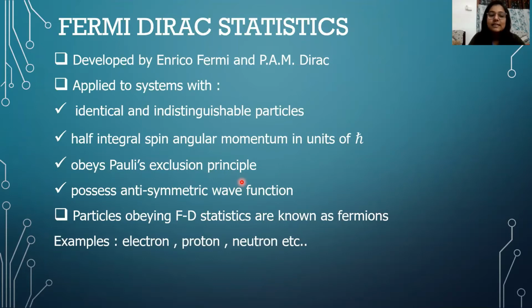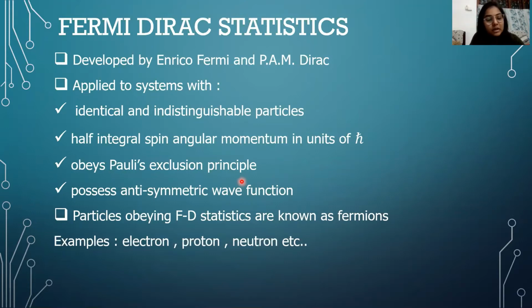The statistics is applied to systems which are identical, indistinguishable, and those having half integral spin angular momentum in units of h cross. Most importantly, they obey Pauli's exclusion principle, which states that no two electrons can have all the same four quantum numbers.